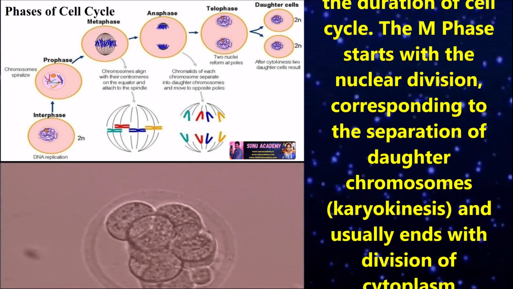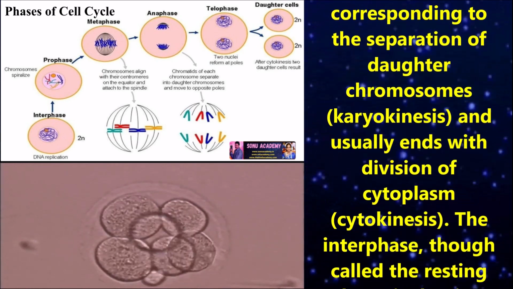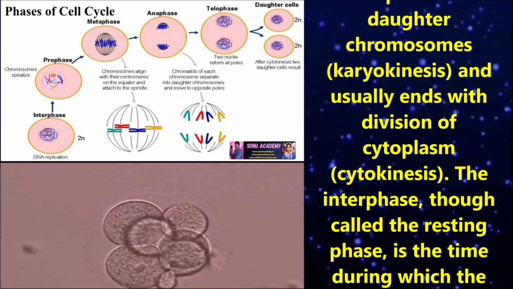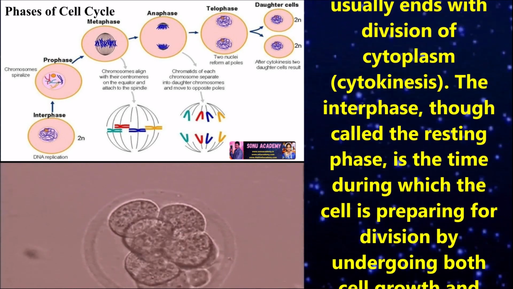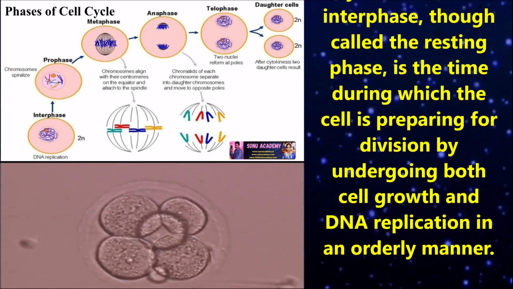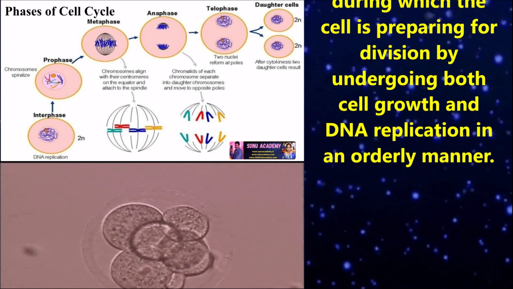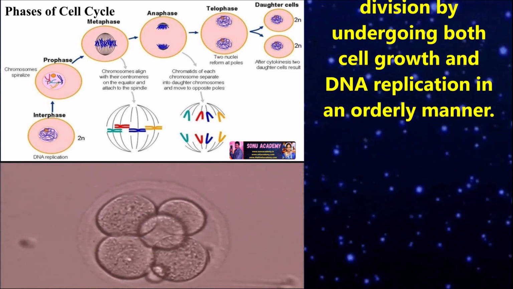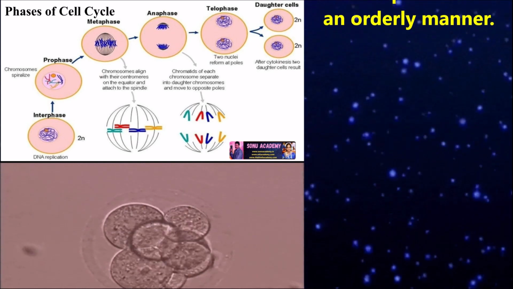The M phase starts with the nuclear division, corresponding to the separation of daughter chromosomes, karyokinesis, and usually ends with the division of cytoplasm, cytokinesis. The interphase, called the resting phase, is the time during which the cell is preparing for division by undergoing both cell growth and DNA replication in an orderly manner.